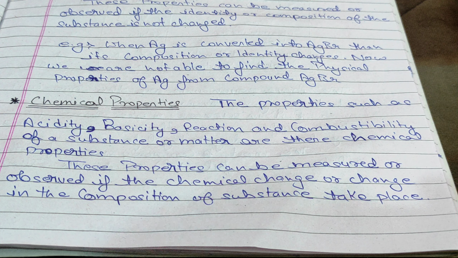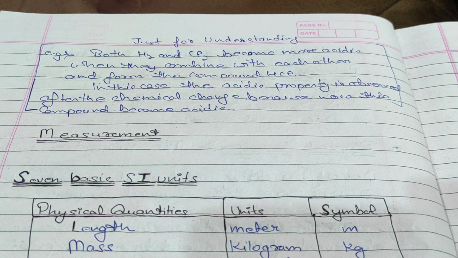The properties such as acidity, basicity, reaction and combustibility of a substance or matter are the chemical properties. These properties can be measured or observed if a chemical change in the composition of the substance takes place. For example, both H2 and Cl2 become acidic when they combine with each other and form the compound HCl. In this case, the acidic property is observed after the chemical change because now the compound becomes acidic.